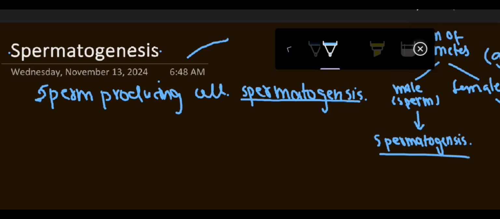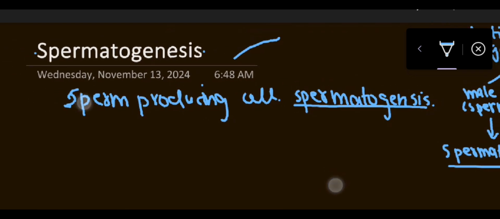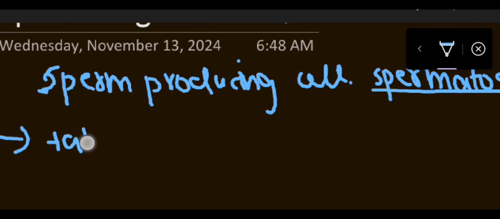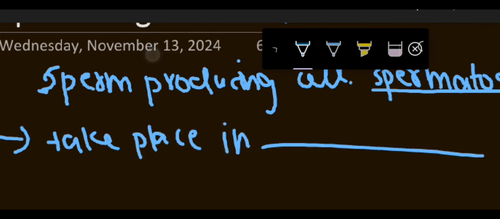Now here you can see, after this we do have spermatogenesis. This process takes place in seminiferous tubules.